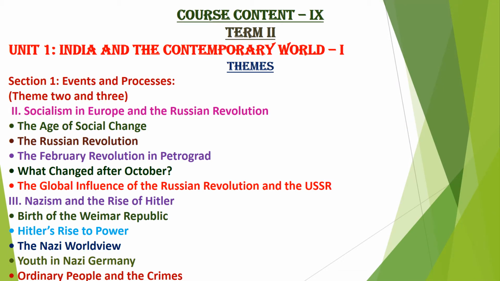Now the course content of Class 9 Social Science term 2. From history, unit 1, India and the Contemporary World 1, two themes will be there, 2 and 3. Chapter 2 is Socialism in Europe and the Russian Revolution. The topics covered in this will be the age of social change, the Russian Revolution, the February Revolution in Petrograd, what changed after October, the global influence of the Russian Revolution and the USSR. So from these topics, questions will be asked from chapter 2.